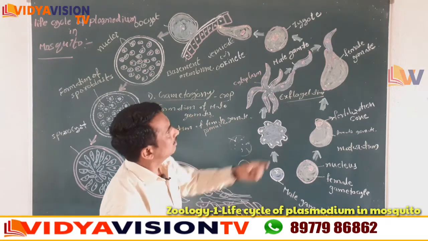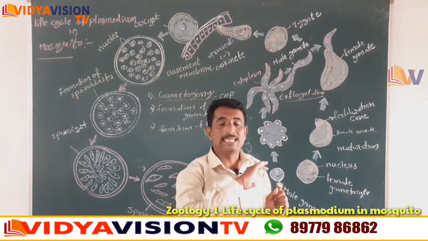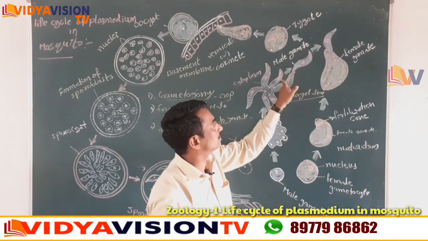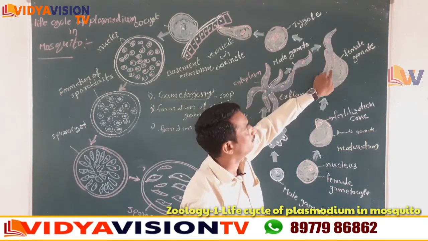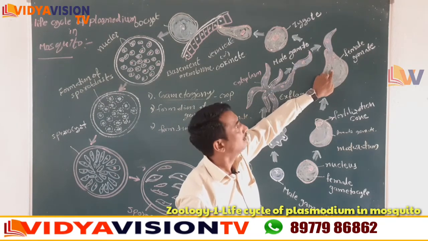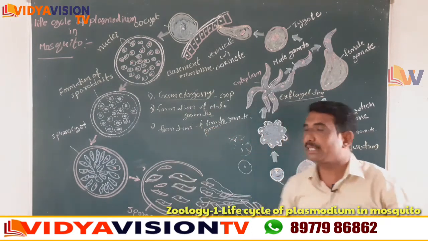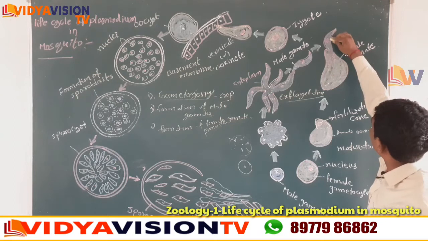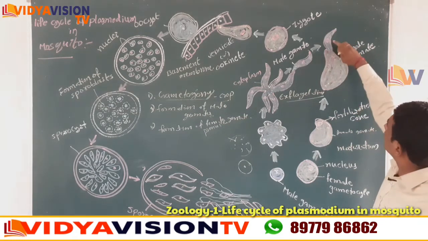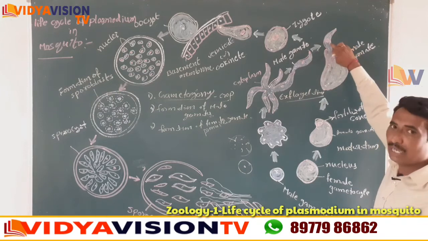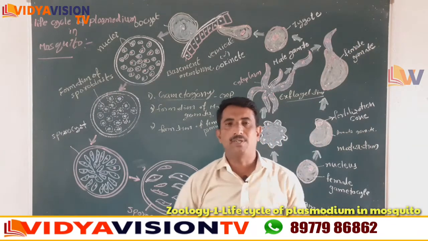Now children, the male gamete is formed. That male gamete is actively moving and reaches the female gamete, right? It enters into the fertilization cone of the female gamete. Now listen, the fusion of male gamete and female gamete is called fertilization.